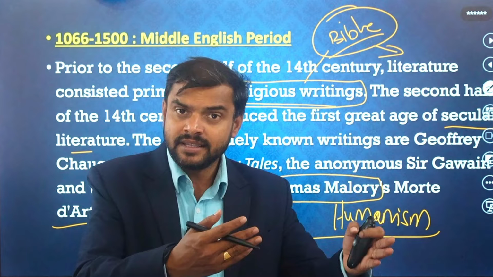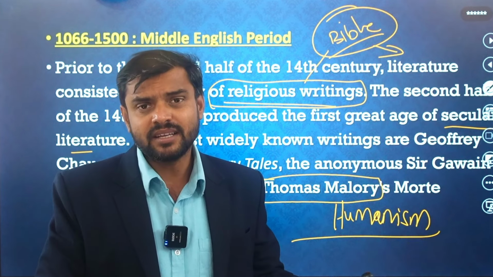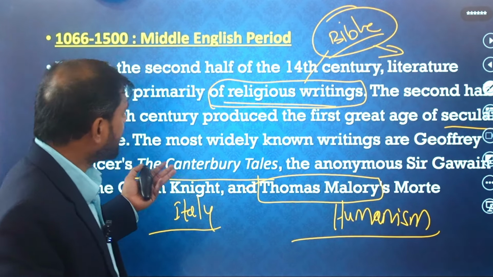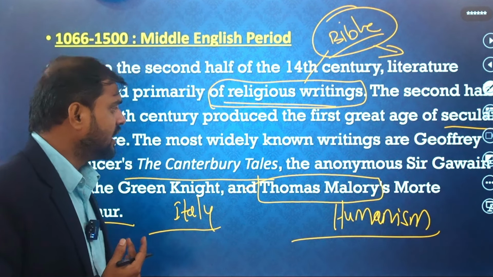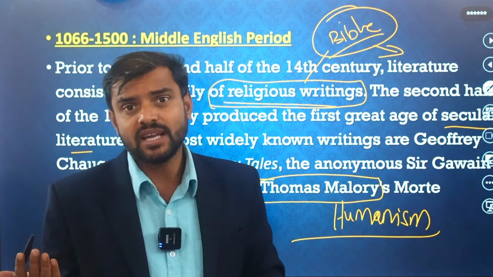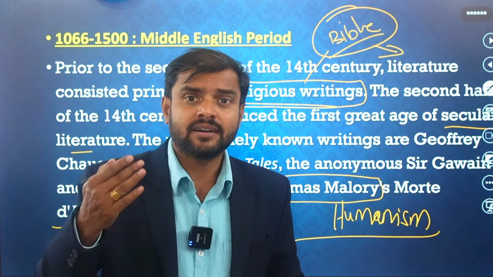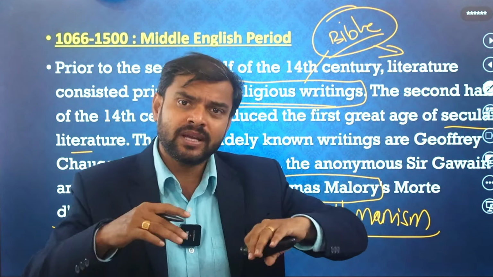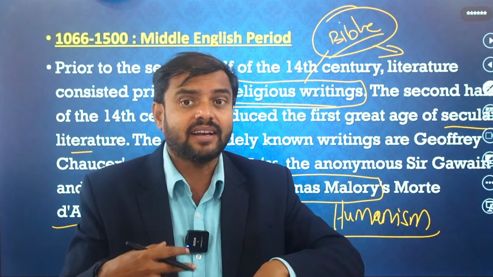In this period only, the Bible was translated into English. Many things happened. So that's why this period is very, very important, where Chaucer came. Even after that, he wrote Sir Gawain and the Green Knight. Thomas Malory came, he wrote something, and even Langland and Gower are also writing, and English literature has been emerging in this movement, and they have been influenced by the Latin and French languages. That is a different thing, but they are writing.